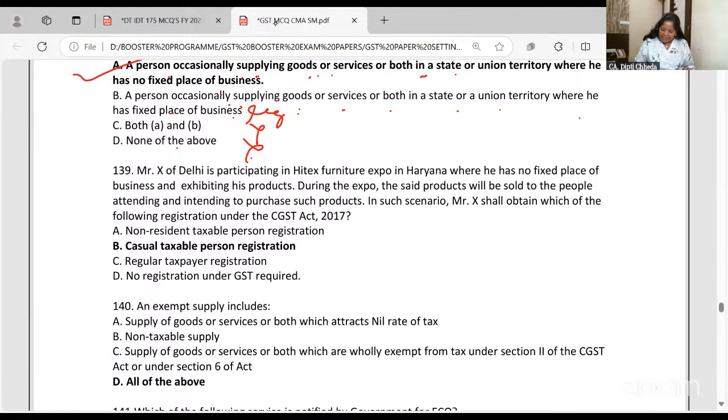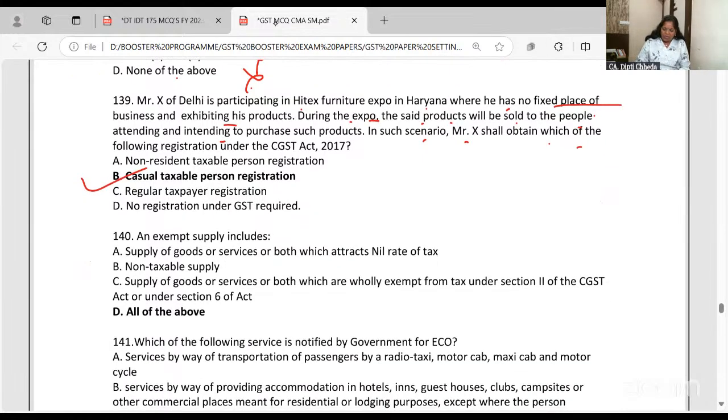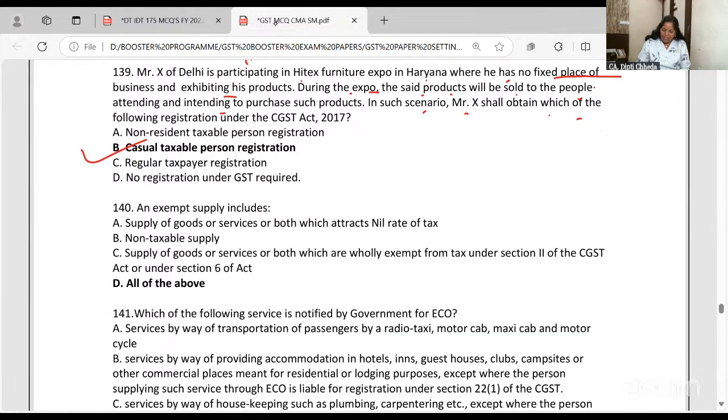Mr. X, Delhi, is participating in a furniture expo in Haryana. During the expo, he doesn't have a fixed place there. During the expo, the said product will be sold. And in such a scenario, X shall obtain the registration as CTP. Same question twisted. So I'm not even reading the other bits.